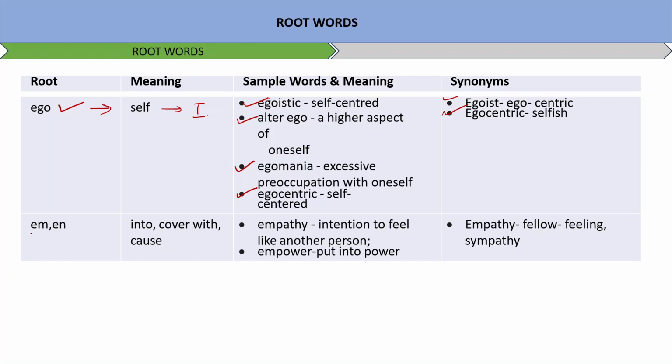Em or en means into, cover with, cause. Empathy, intention to feel like another person. Empower, put into power. Empathy also has synonyms like fellow feeling or sympathy. Sometimes we definitely mix these two words, empathy and sympathy, which is okay because these words are similar to each other, and you can use them contextually. Okay, moving ahead.